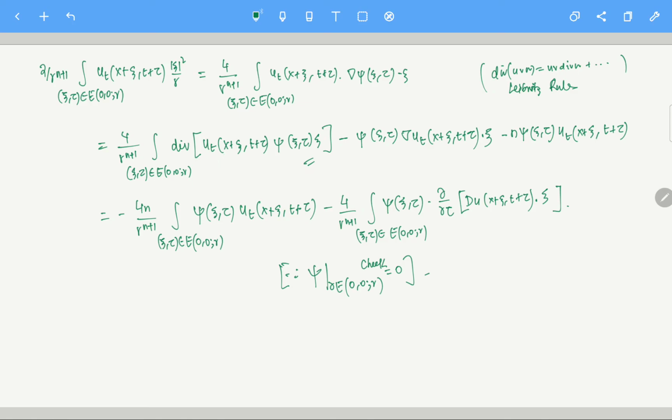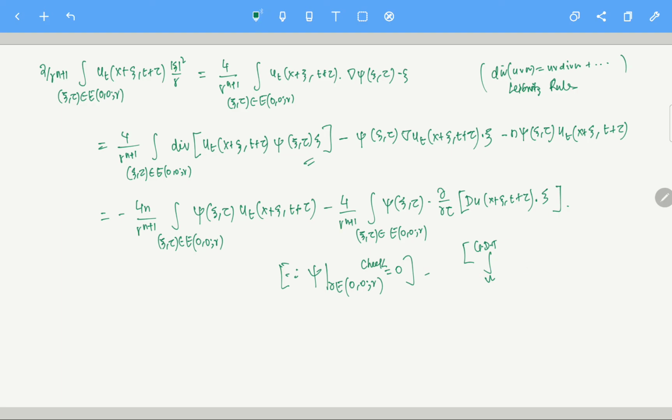Let me write it here. From the Gauss divergence theorem, what do I have? The integral over omega of the divergence of, let's say, a vector field, not the gradient of u.